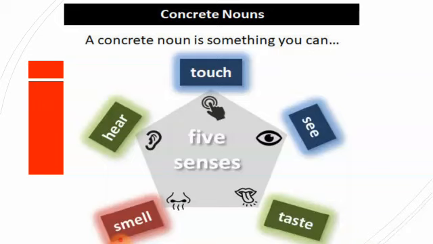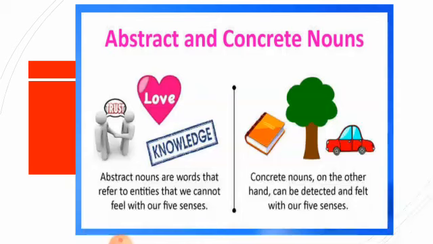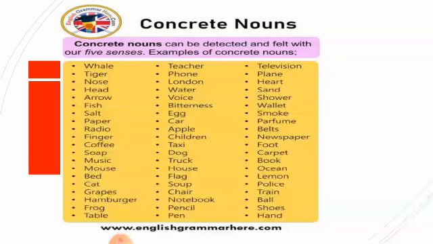After that, concrete noun. A concrete noun is something you can touch, see, taste, smell, hear. You can use your five senses to detect a concrete noun. Now here it's very simple, as it is the opposite of abstract noun. Abstract nouns are words that refer to entities that we cannot perceive with our five senses, whereas concrete nouns, on the other hand, can be detected and felt with our five senses. See, they are opposite of each other.